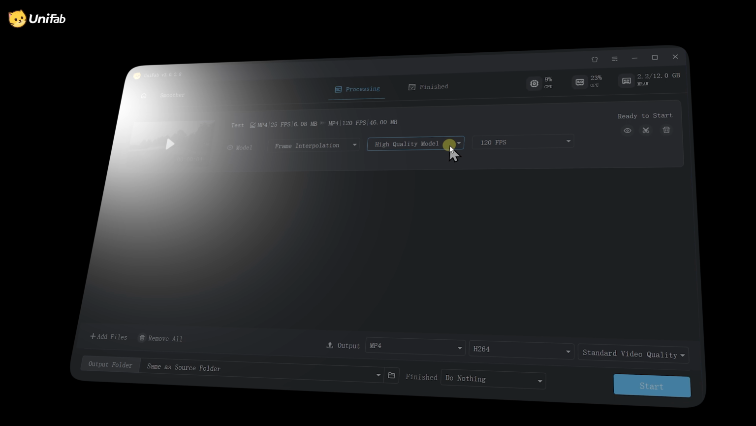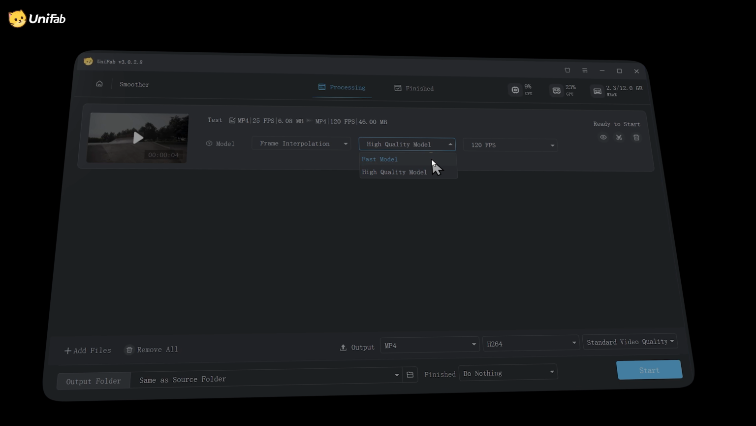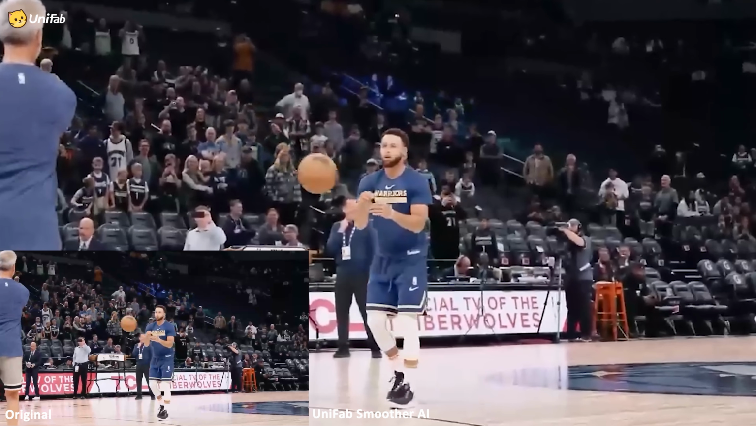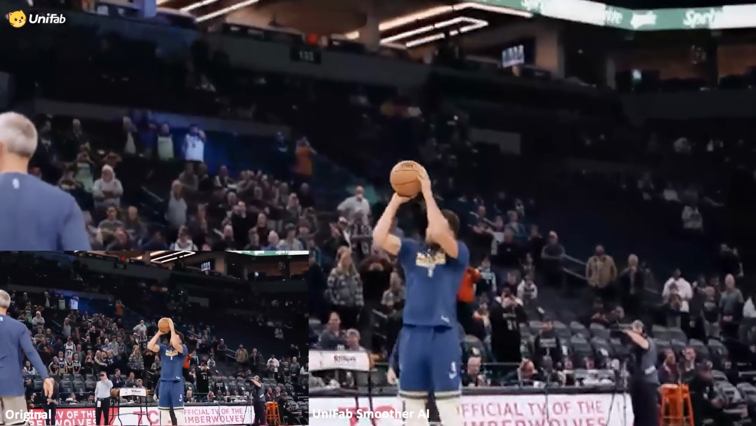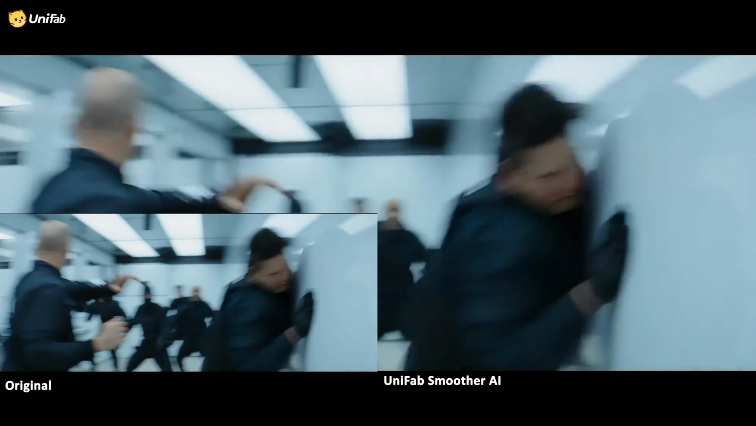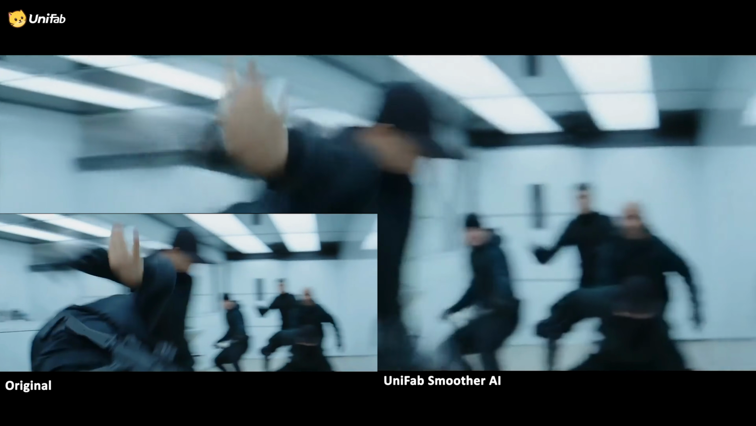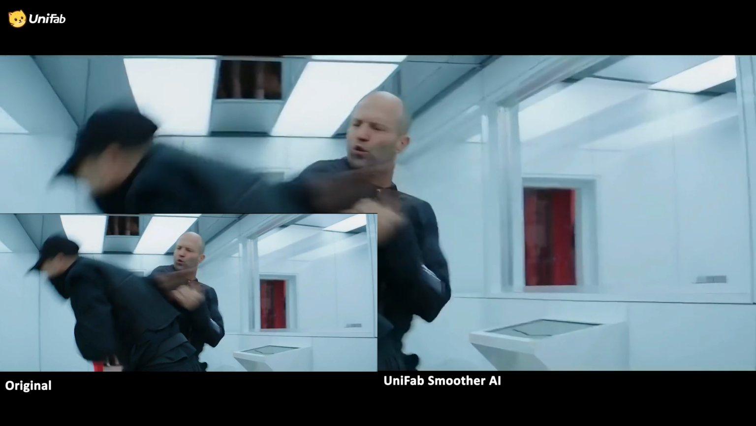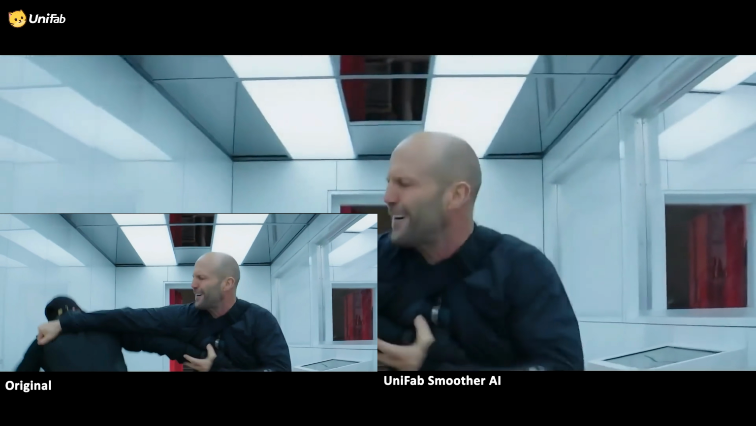UniFab offers both a fast model and a high-quality model. The fast model significantly boosts inference speed, ideal for real-time video processing, while the high-quality model is tailored for complex dynamic scenes, delivering outstanding visual detail and temporal coherence.